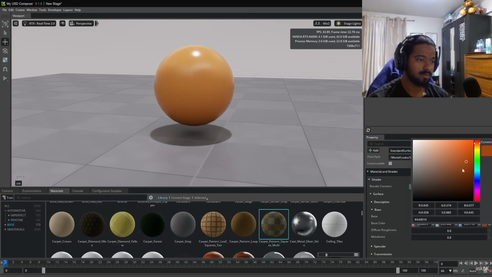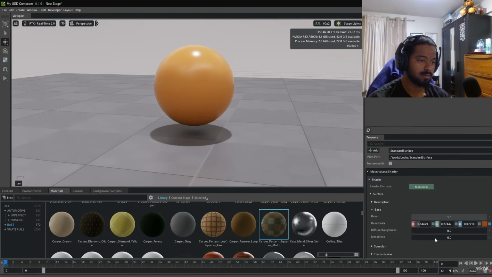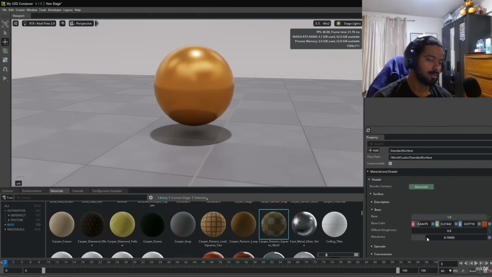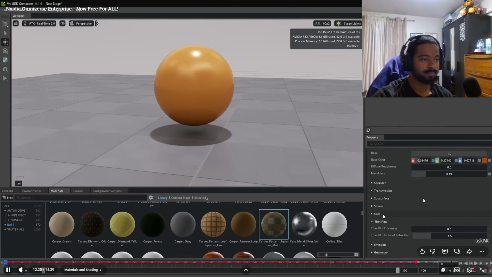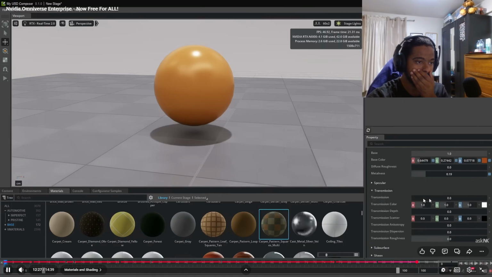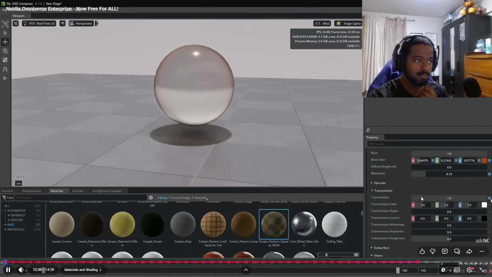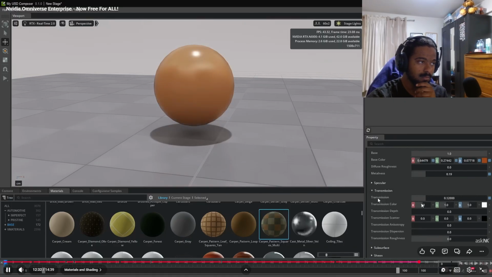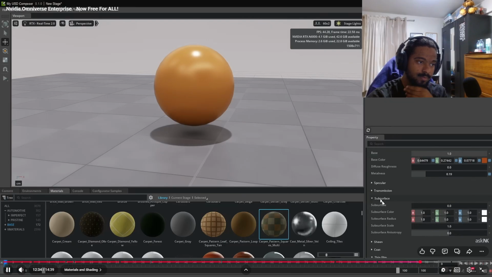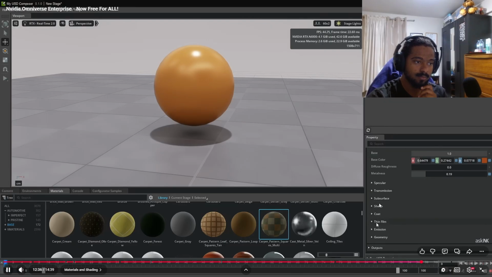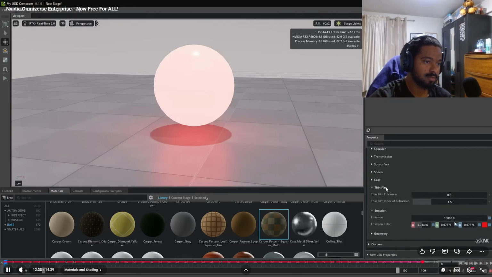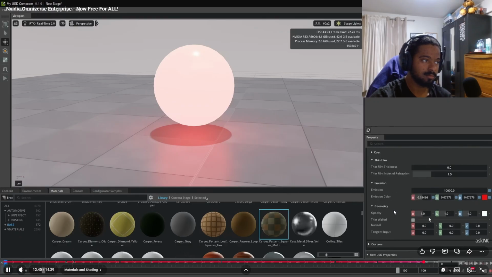something like that, you can have that set. You can play with the metalness if you want. You can also play with roughness if you choose. There is also the specular transmission. For example, if we like to make this a bit more transparent, we can turn that on. We can also play with the surface, the sheen, the thin film, emission, if we like to make this emissive, and if we like to play with various geometry data, we can do that.